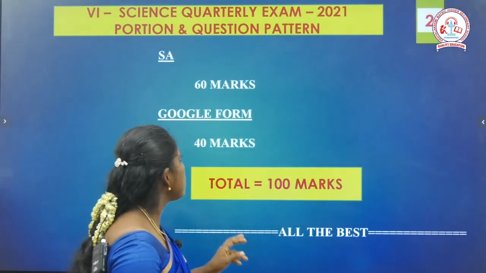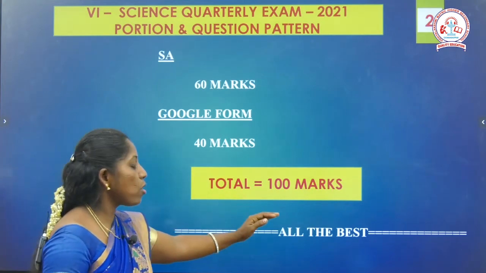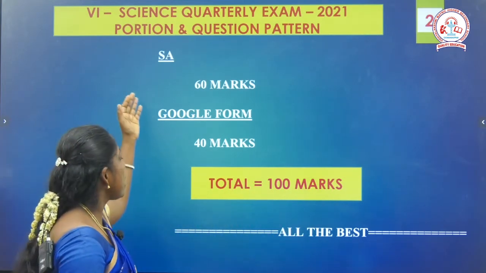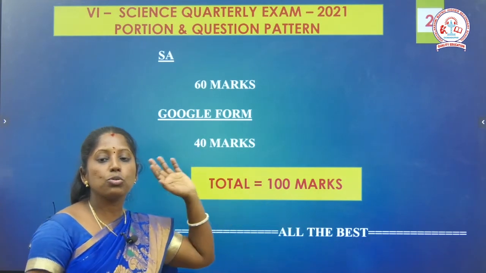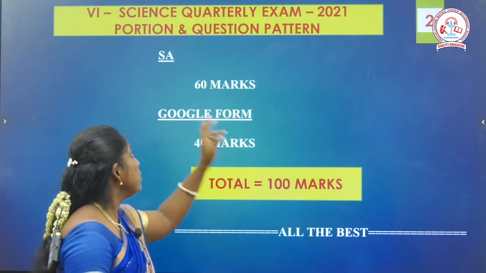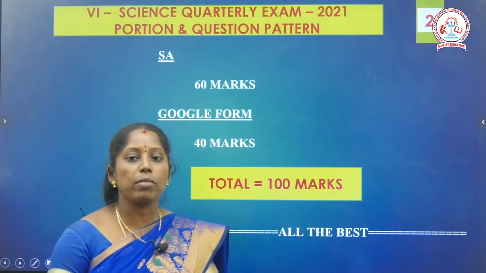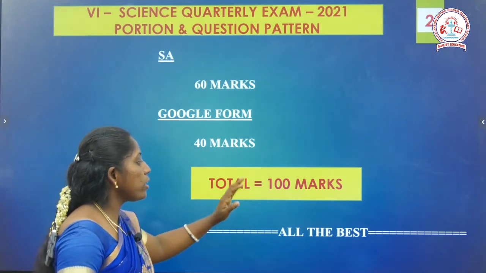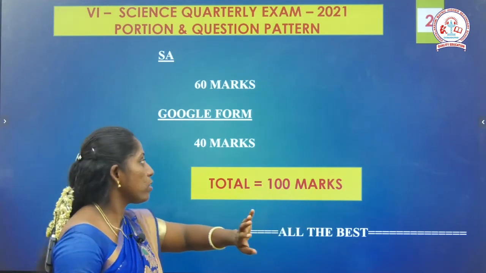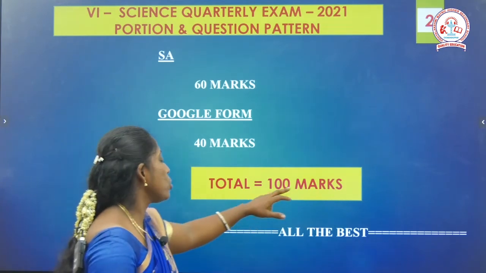Next, there are 2 kinds of tests, and the total is 100 marks. On the first day you write the Google form test, out of 40 marks, where you choose the correct answer only. On the second day you write the summative assessment, the descriptive method of writing, out of 60 marks. So in total you are going to write 100 marks, okay children. Next we discuss the question paper pattern.